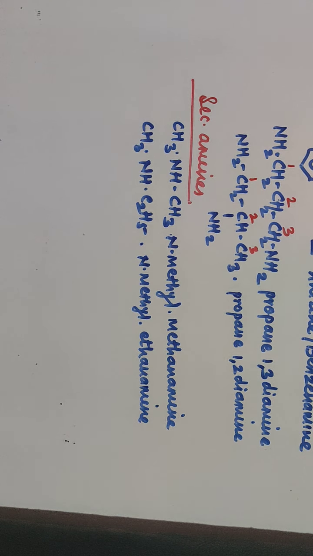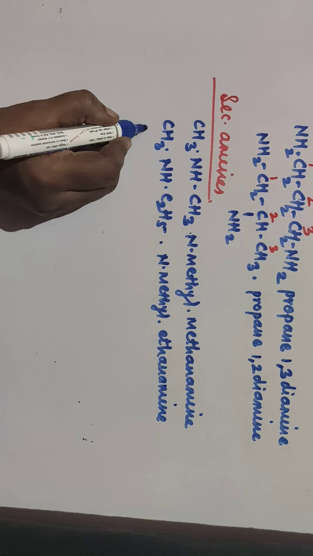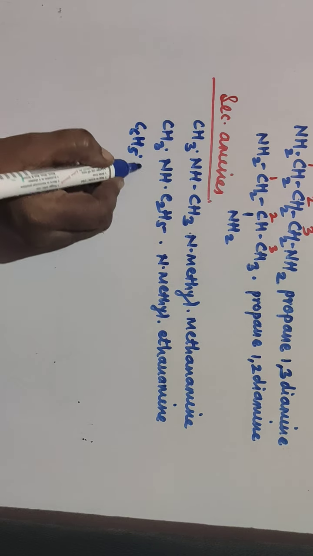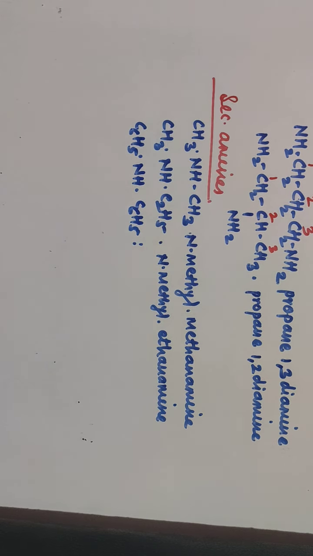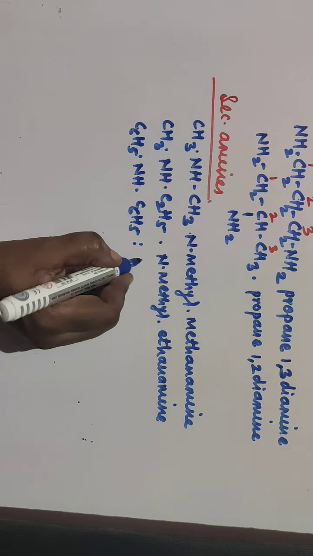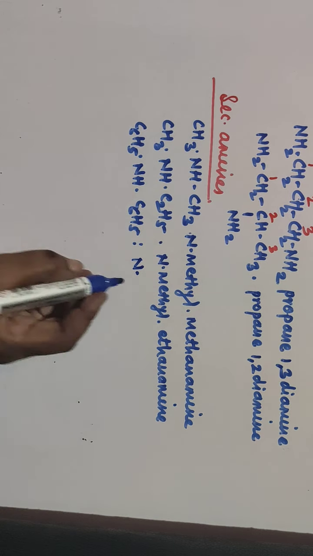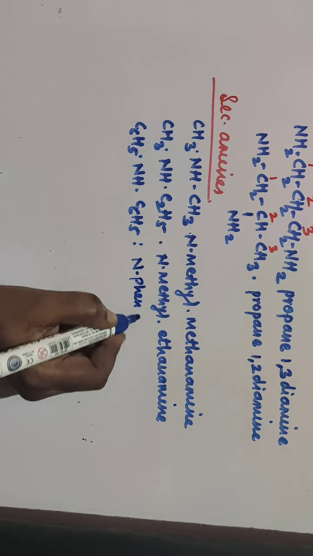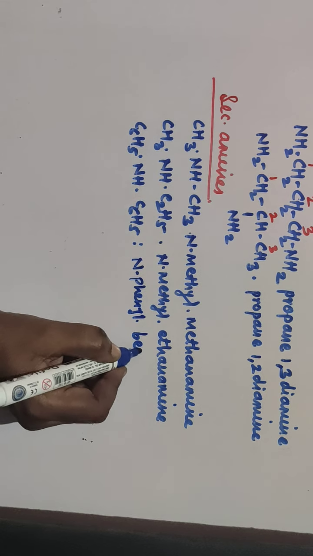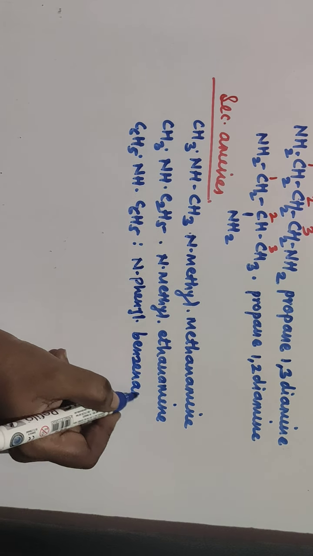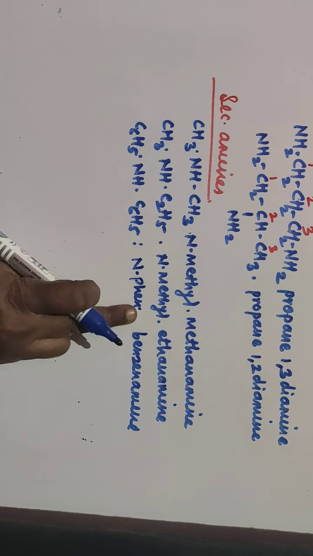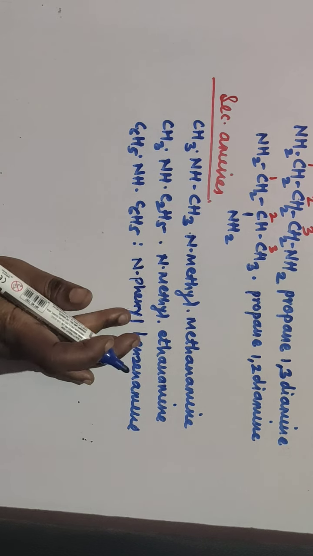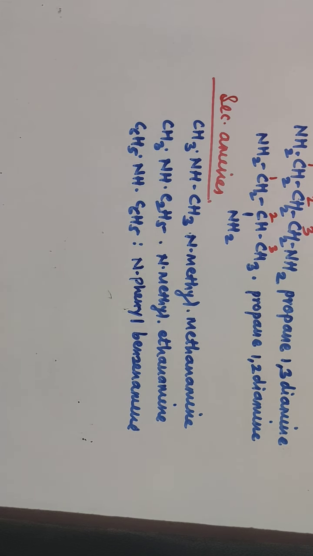We'll take one more compound, that is C6H5 NH C6H5, with benzene rings. So now it is N-phenyl benzenamine. N-phenyl benzenamine is your IUPAC name of this secondary amine.